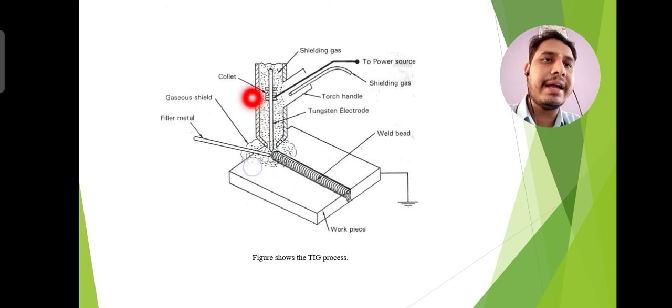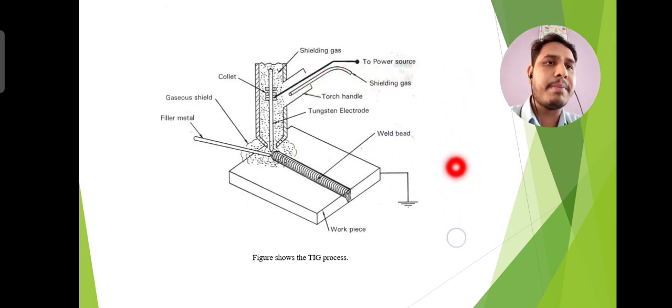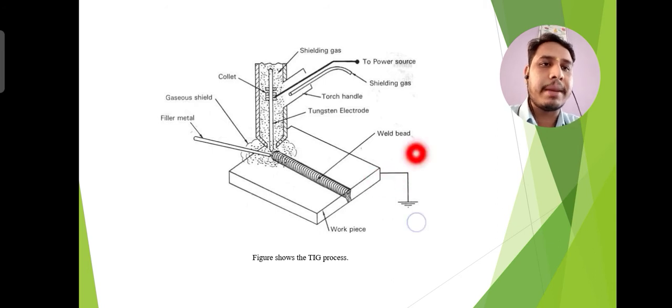These are the collets that hold the tungsten electrode, and this is the torch handle, and this one is the shielding gas supply, and this one is the power source, which will be connected with the power supply, and another point will be connected to the workpieces.